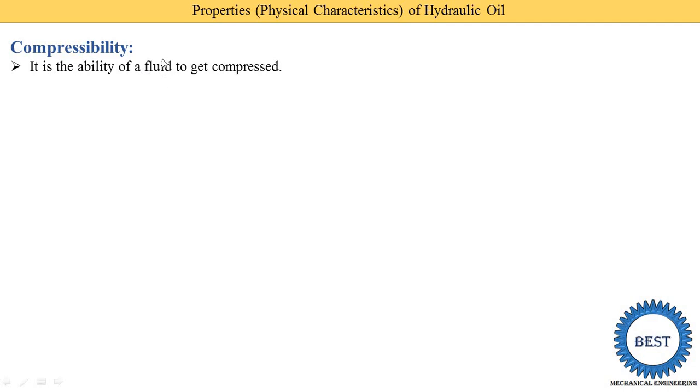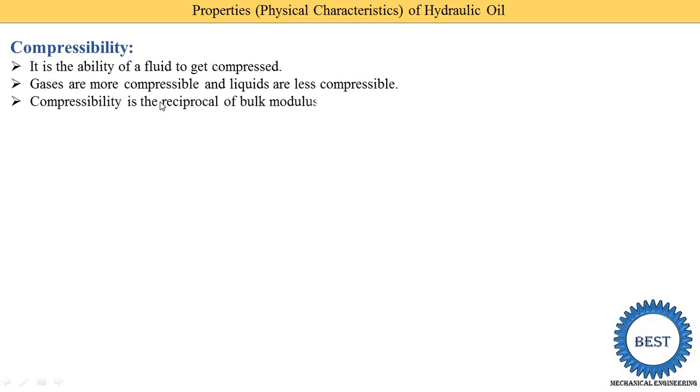Now, what is the meaning of fluid? A liquid or a gas is called a fluid. Gases are more compressible and liquids are less compressible. Meaning, in a gas, the molecular spaces between two molecules are larger, so we can easily compress the gas. In a liquid the molecules are near, so it is less compressible.